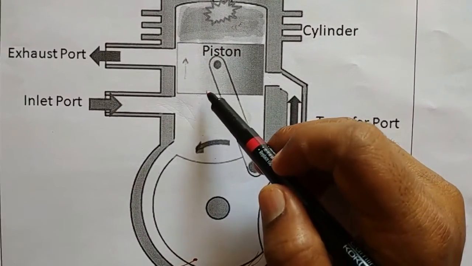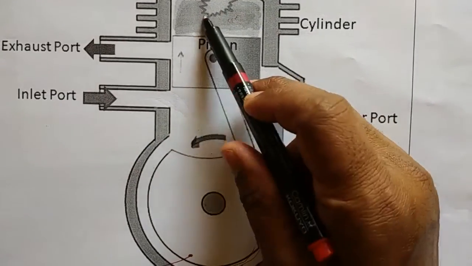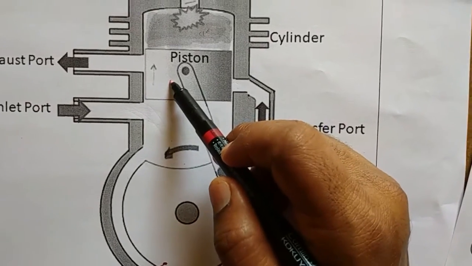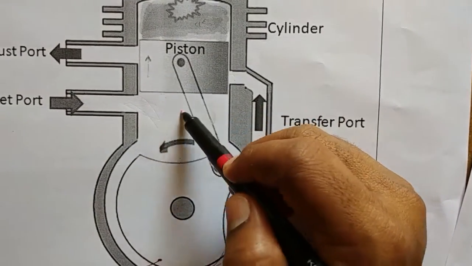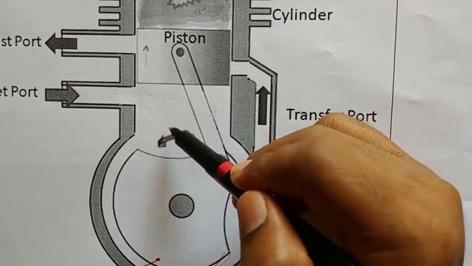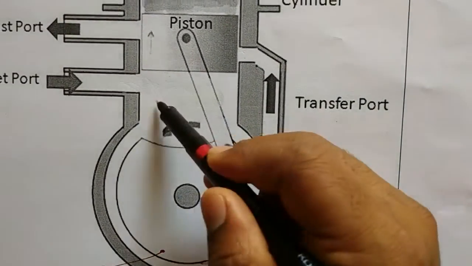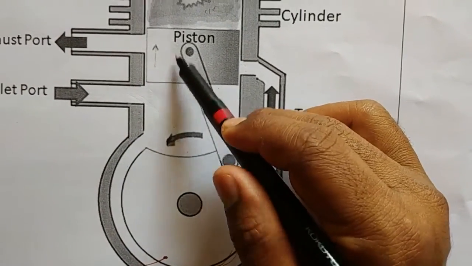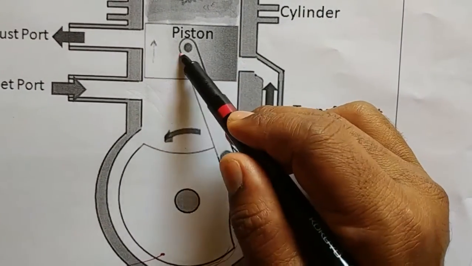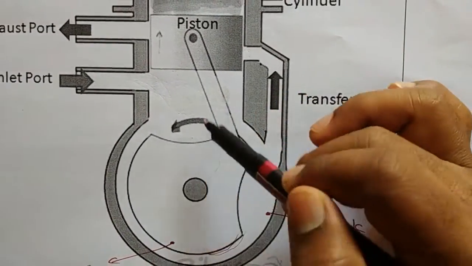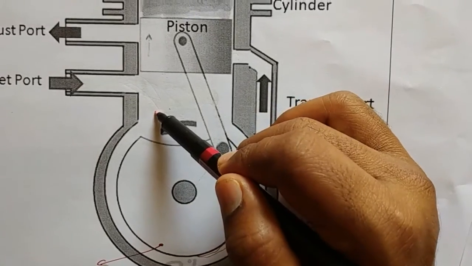When the piston moves from BDC to TDC, this piston creates a low vacuum or partial vacuum in the crankcase. This is the crankcase.